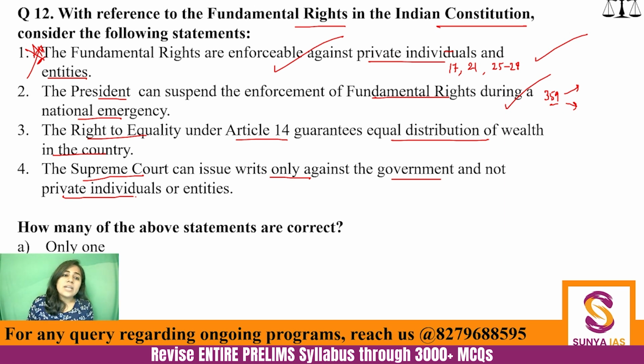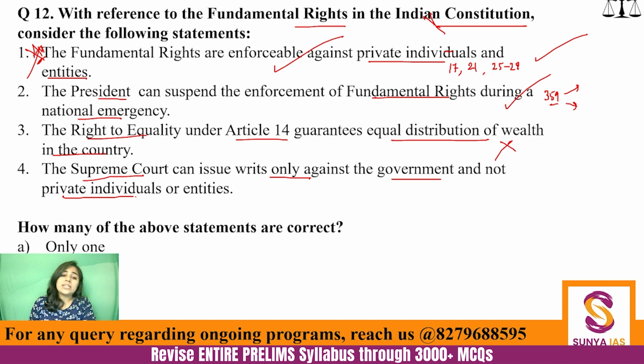Okay. Then, the right to equality under Article 14 guarantees equal distribution? No. We are not a communist country. We are a welfare state. So we do allow people to earn money. We do allow people to become rich. But we will not allow a regime of inequality to prosper. So the third statement is incorrect.